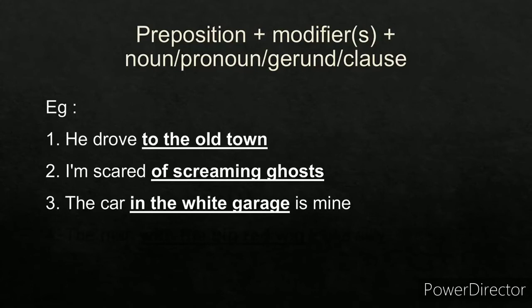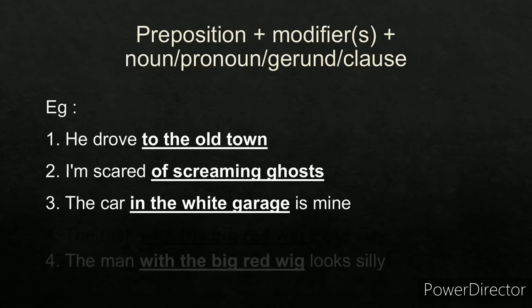The car in the white garage is mine. In is the preposition. White is the modifier. Garage is the object acting as a noun. So in the white garage is a prepositional phrase.